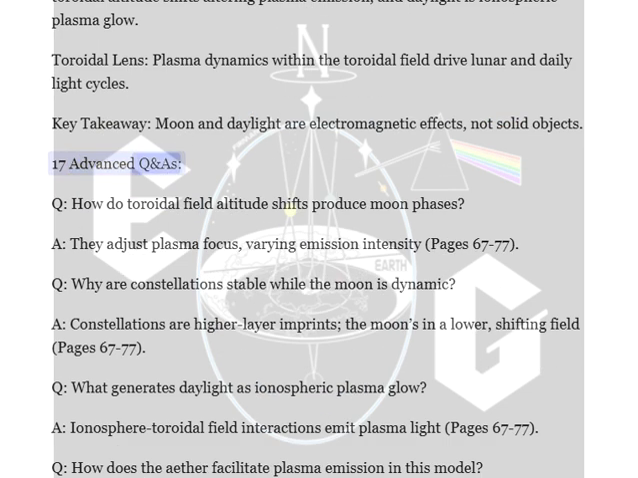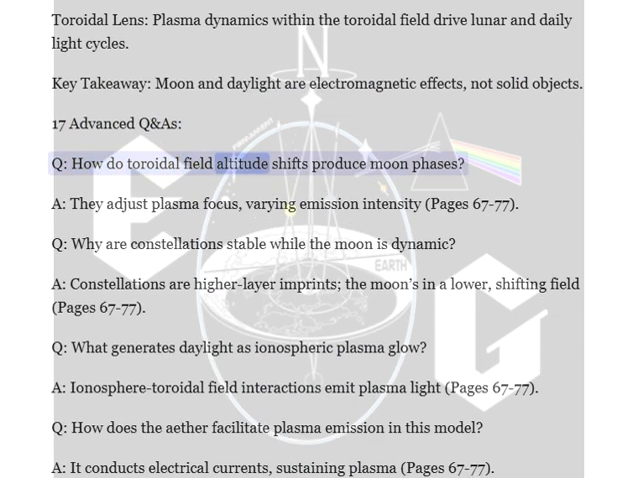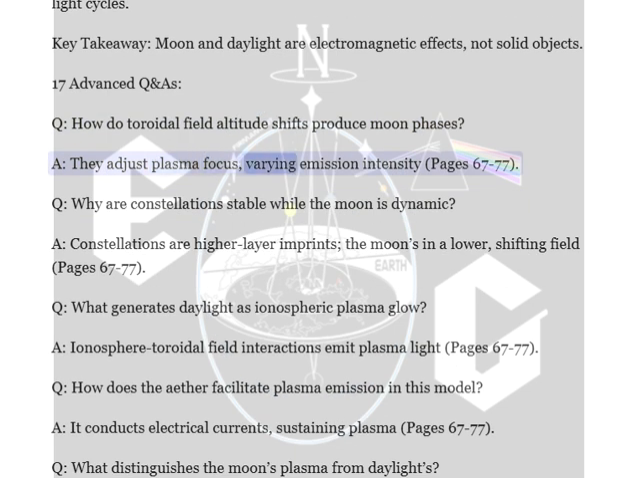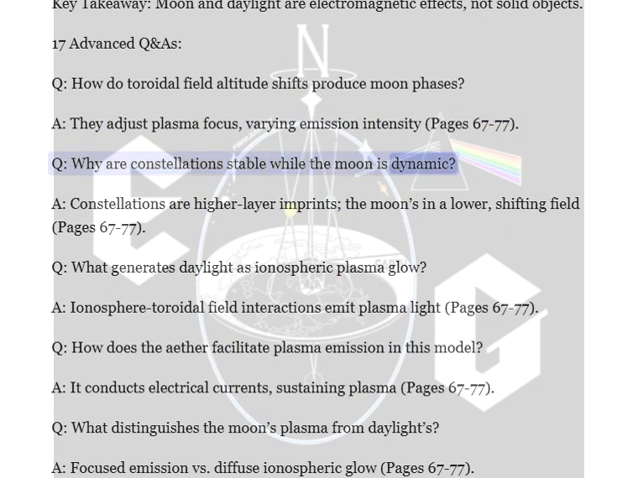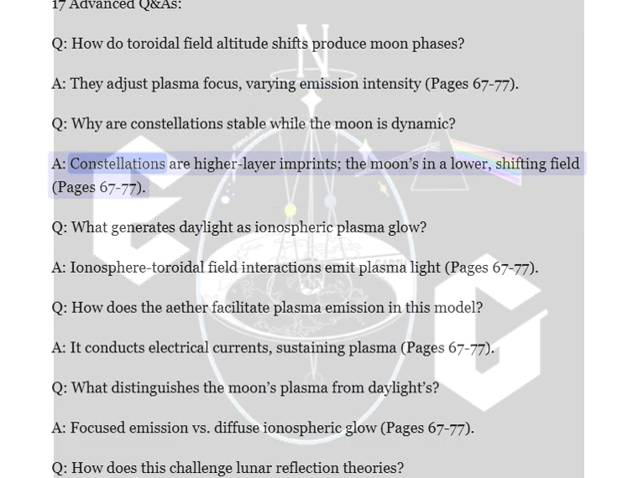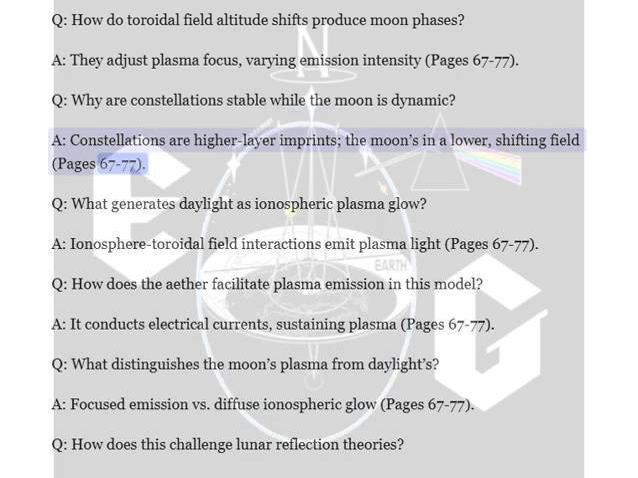17. Advanced Concepts. Q. How do toroidal field altitude shifts produce moon phases? A. They adjust plasma focus, varying emission intensity, pages 67 to 77. Q. Why are constellations stable while the moon is dynamic? A. Constellations are higher layer imprints, the moon's in a lower shifting field, pages 67 to 77.